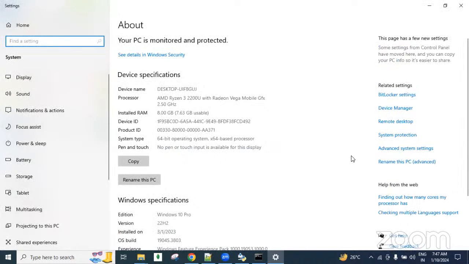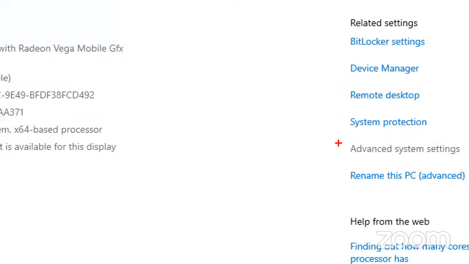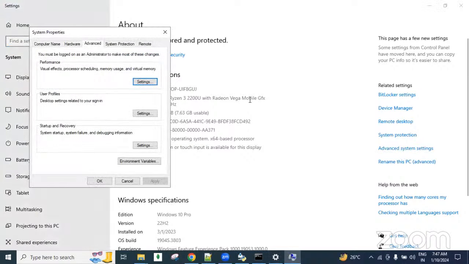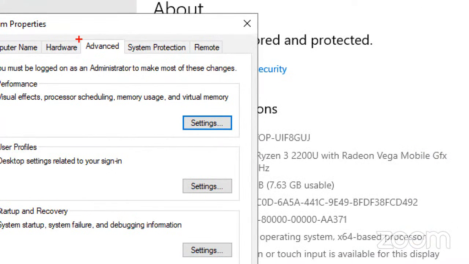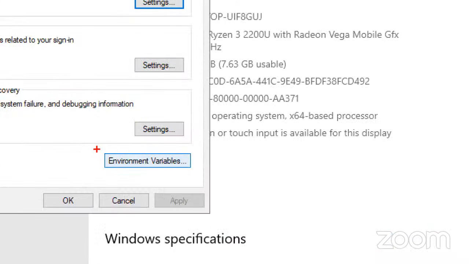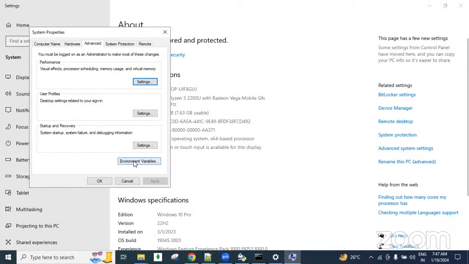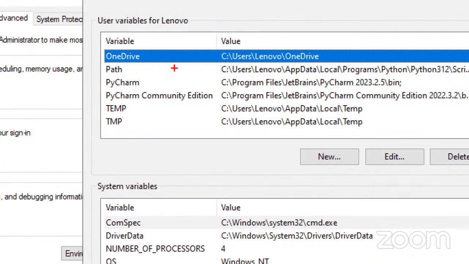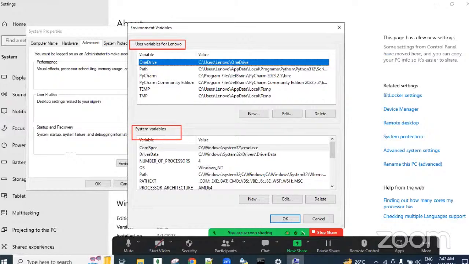One window will open, and next click on Advanced system settings. By default the Advanced tab is selected, and here Environment Variables is there. Click on Environment Variables, and now here user variables and system variables are there.